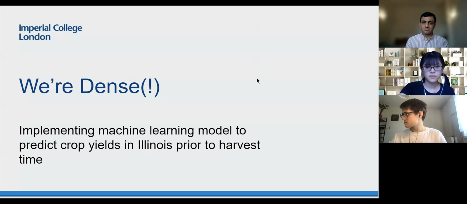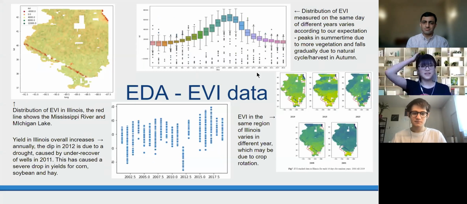So first, we looked at this EVI data, which is the measure of the greenness of crops in different areas of Illinois, also coordinated by the latitude and longitude. And from the plot, we can see the distribution of EVI in Illinois is exceptionally low at water bodies such as the River Mississippi and Lake Michigan.